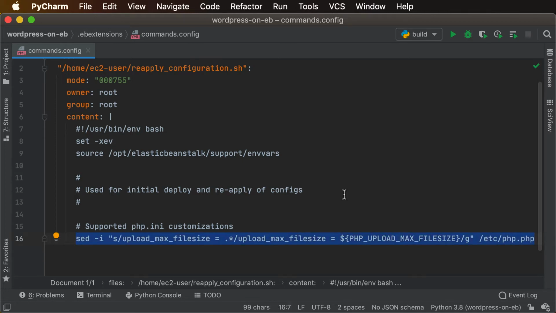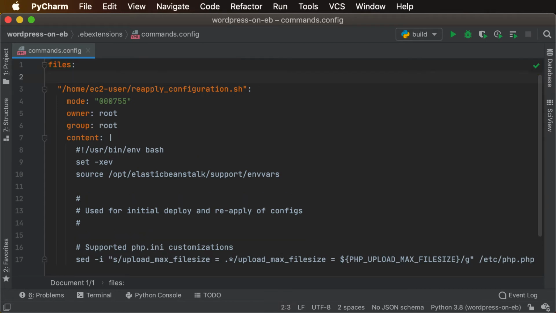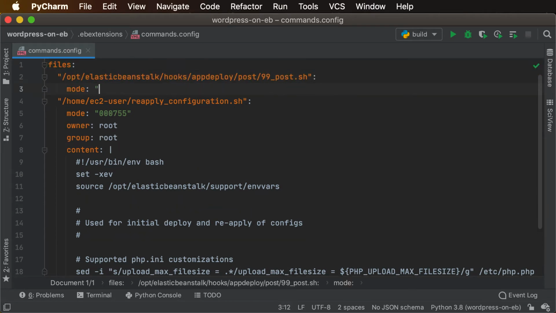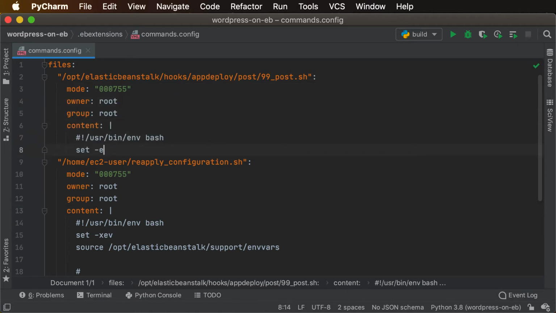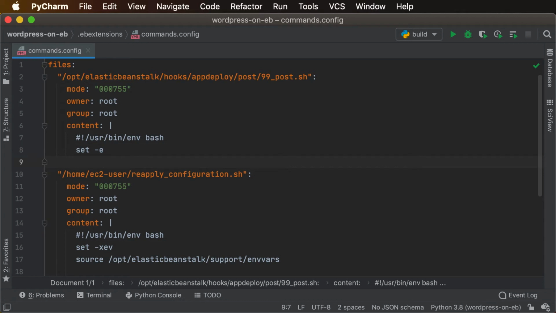Now that the functionality has been defined, it's ready to use during the initial deployment of the EC2 instance being managed by Elastic Beanstalk. So we're going to add the following snippet above the one just defined so that it appears right after files. And again, we're going to set the permissions. And again, we're going to fail on any non-zero exit codes.